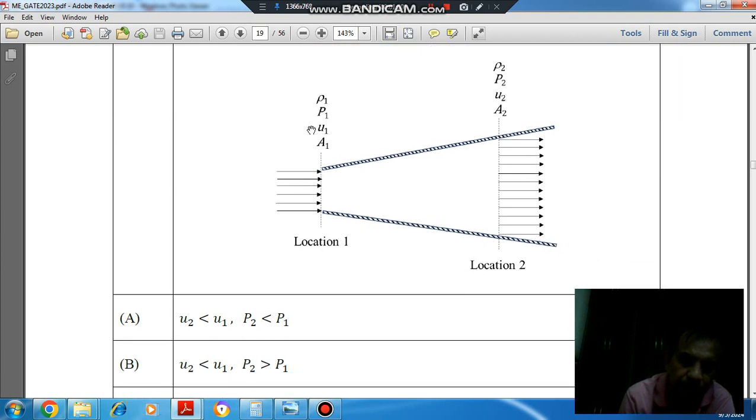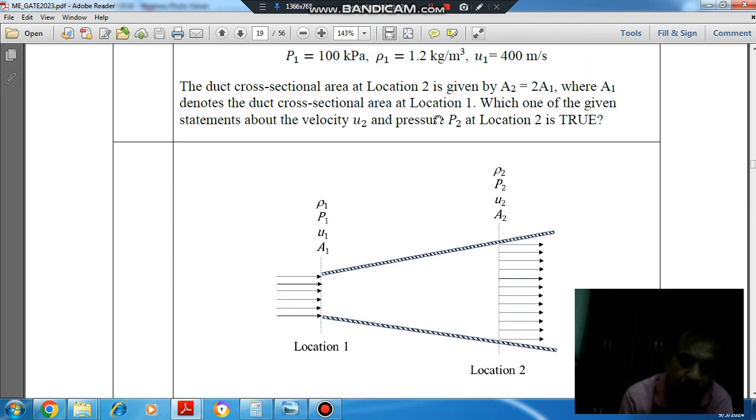So this is location 1. Here the density is ρ1, pressure is p1, velocity is u1, area is a1, and at location 2 density is ρ2, pressure is p2, velocity is u2, and area is a2. So we have to find out the correct statement about velocity u2 and p2.